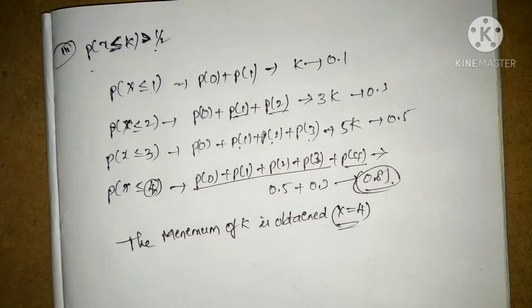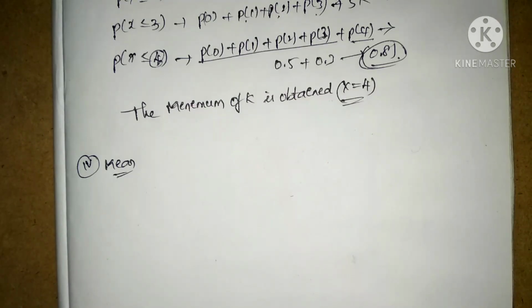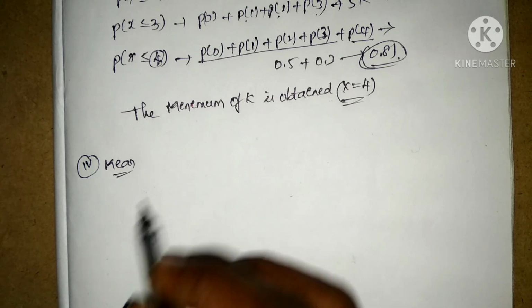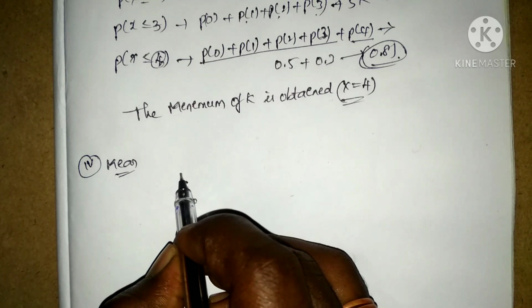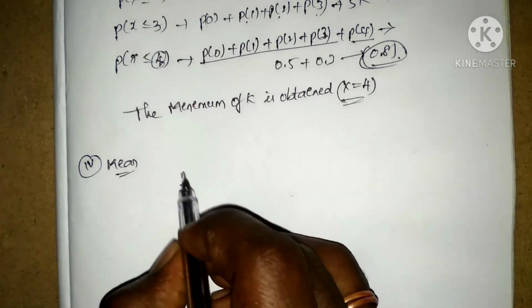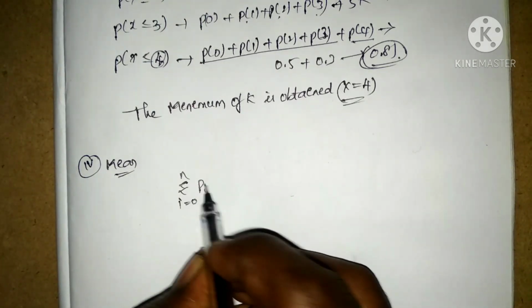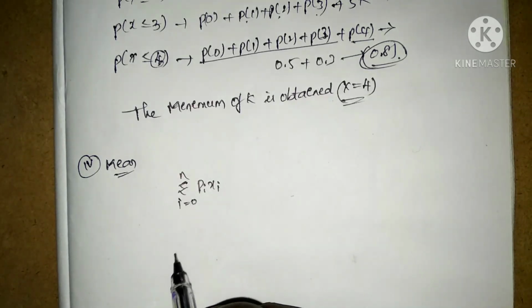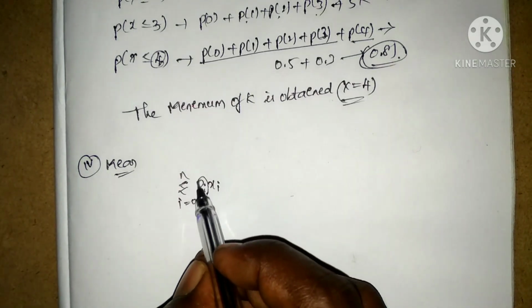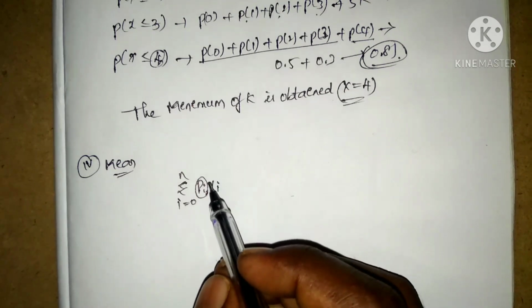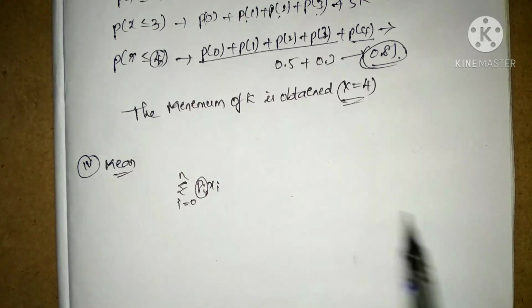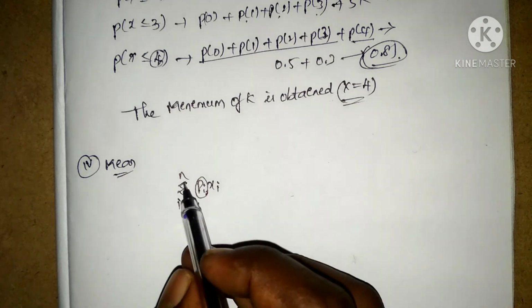And moving on to the mean, as we already discussed, what is the mean here? The mean is the summation of i equal to 0 to n of xi into probability of xi. Here we have i equal to 1, 2, 3, 4, 5, 6, and for x also i is equal to 1, 2, 3, 4, 5, and so on up to n.